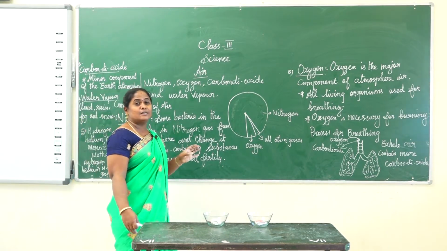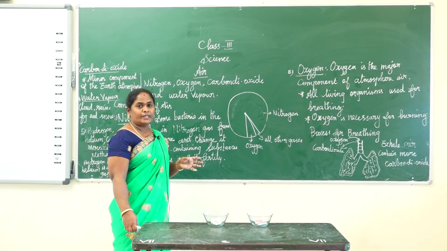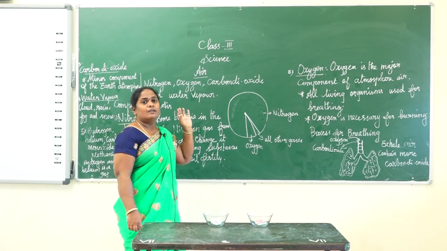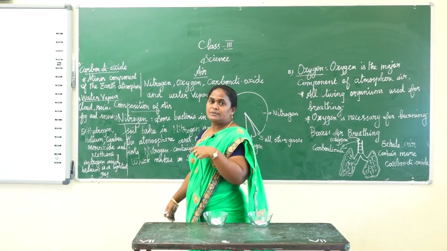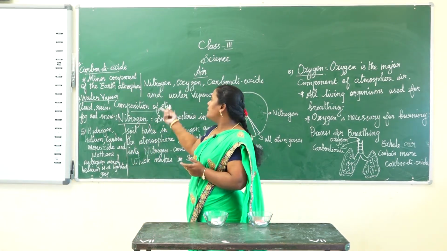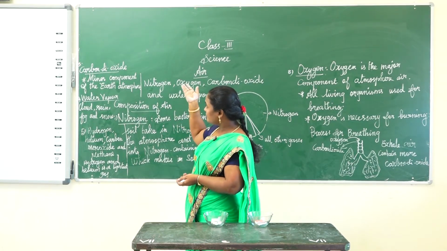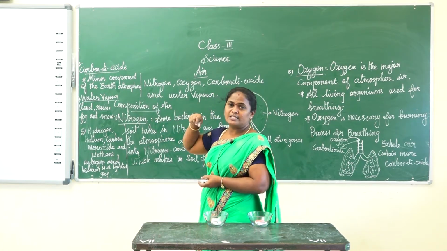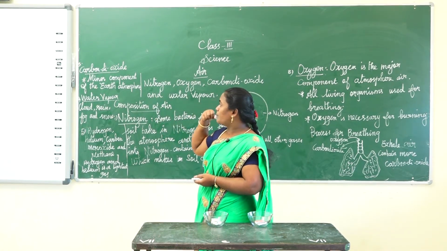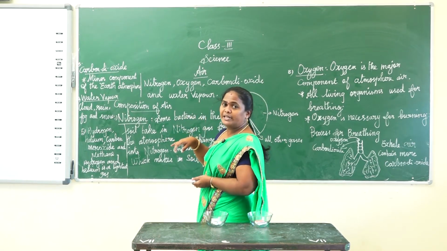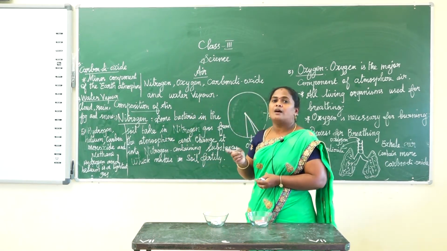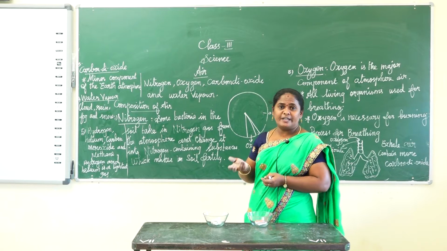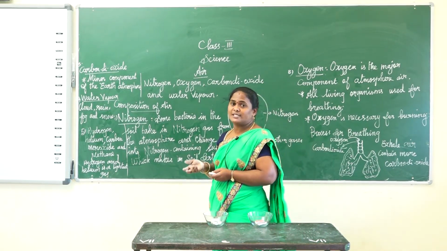the process of photosynthesis, in the presence of sunlight. Plants, during food preparation, take in carbon dioxide, that is a very important one. During photosynthesis, plants take in carbon dioxide in the presence of sunlight. And carbon dioxide is released by animals and human beings during breathing.